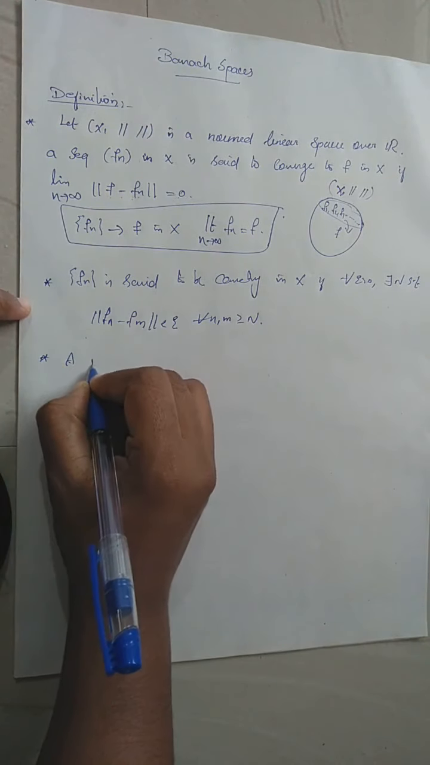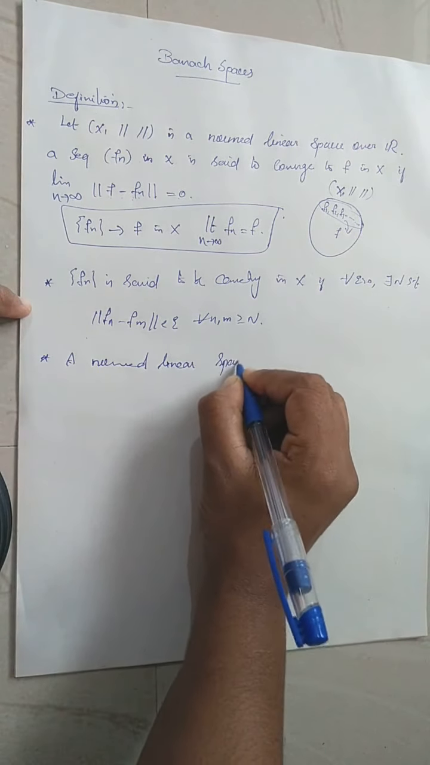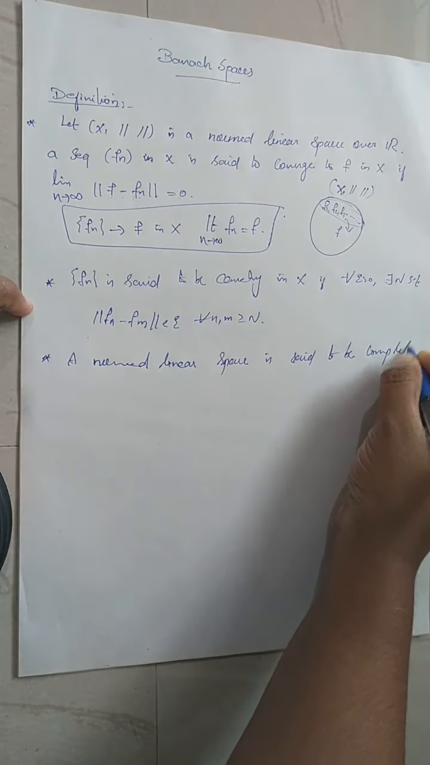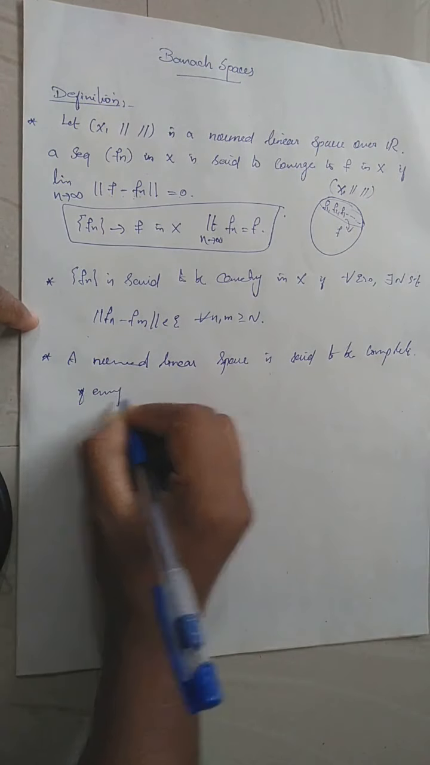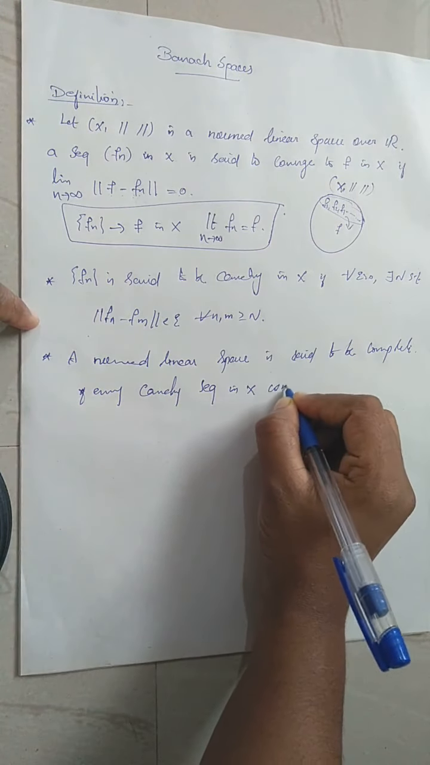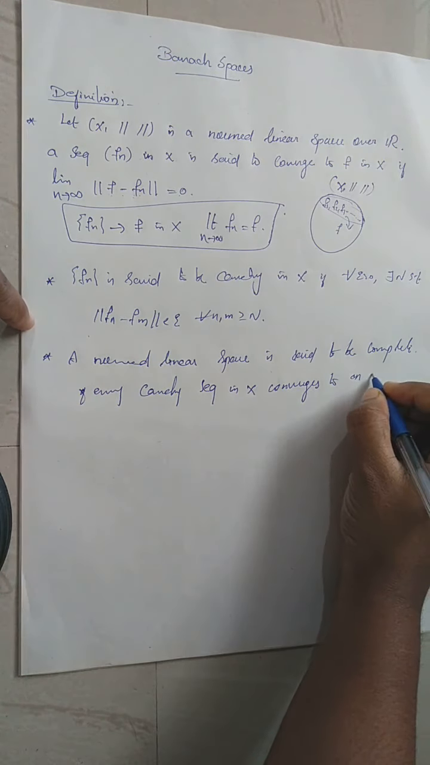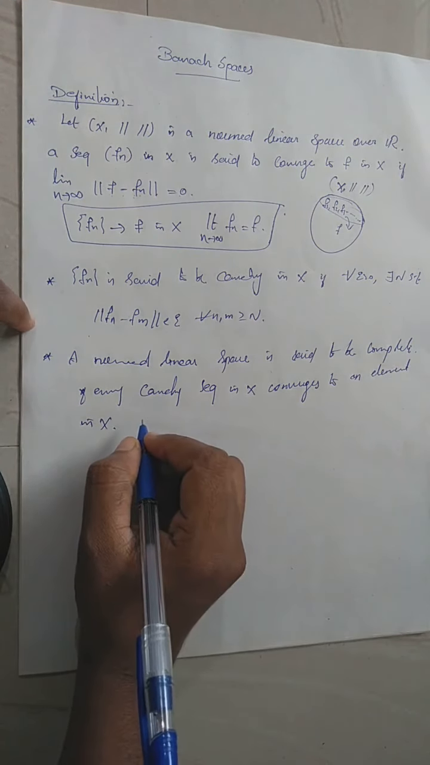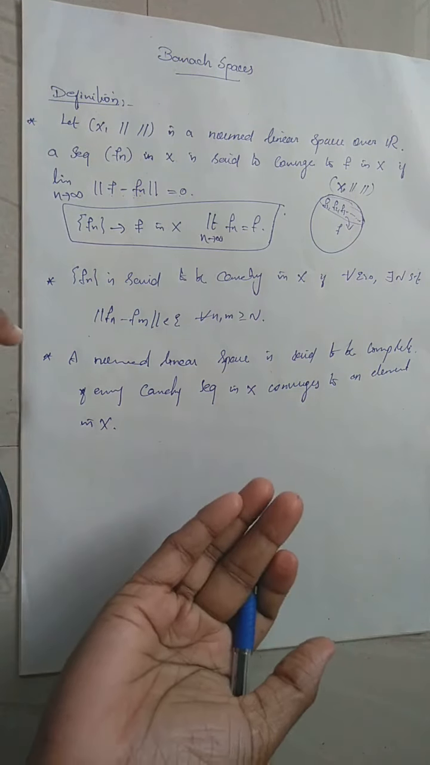Now we have one more definition. A normed linear space is said to be complete if every Cauchy sequence in X converges to an element in capital X. Then if a normed linear space is complete, that space is called a Banach space.